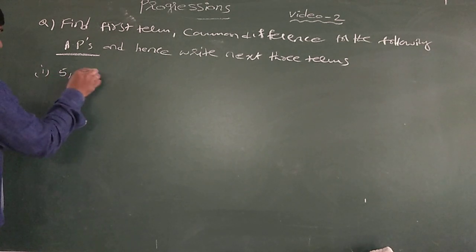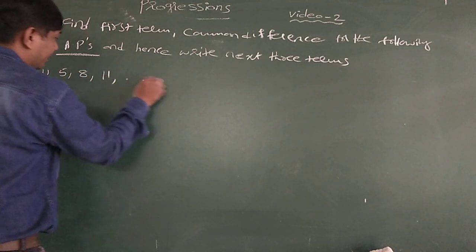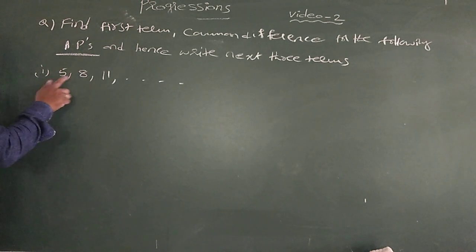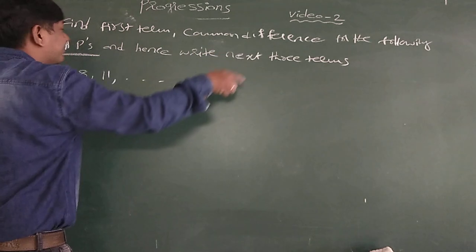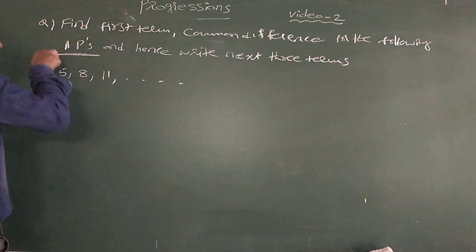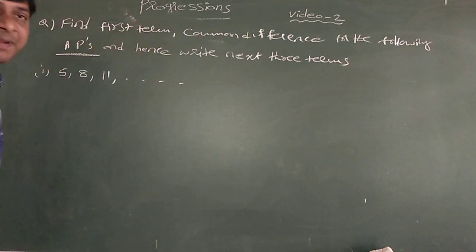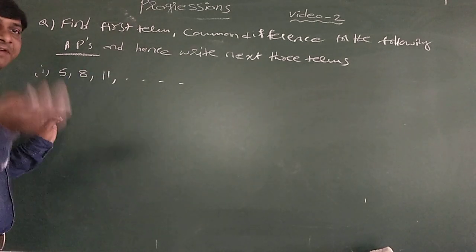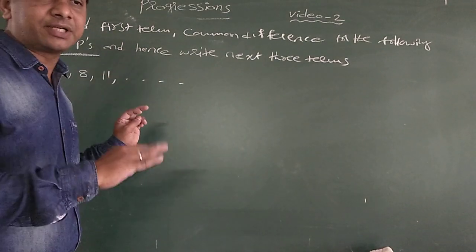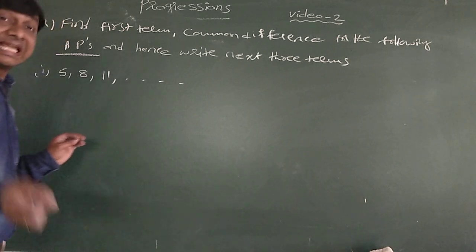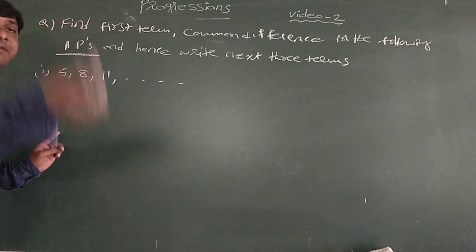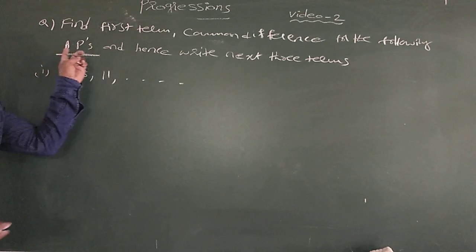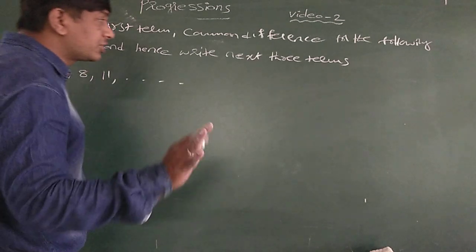5, 8, 11 and so on. Since the question is to find the first term and common difference for the following APs, the sequence is already in AP, so we need not verify T2 minus T1, T3 minus T2, T4 minus T3. If they ask to check whether the following are in AP or not, then only you need to verify. Already they are in AP, so no need to check.